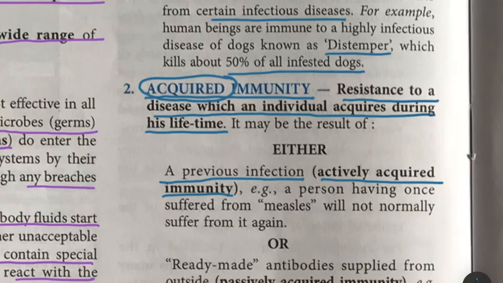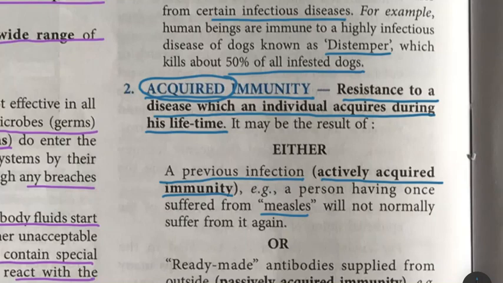So in case in future you get infected by the same disease, the same germs again, those germs can easily be killed because your body will already have antibodies or antitoxins which will immediately act on the germs which enter your body.